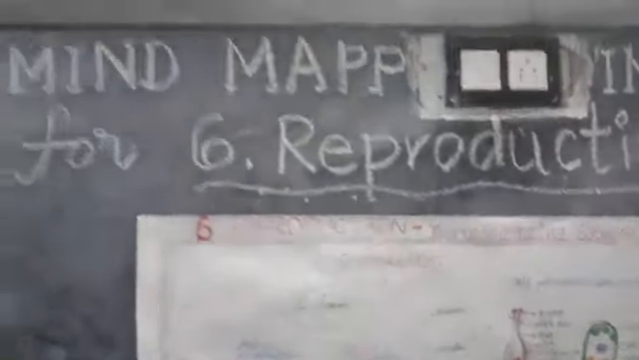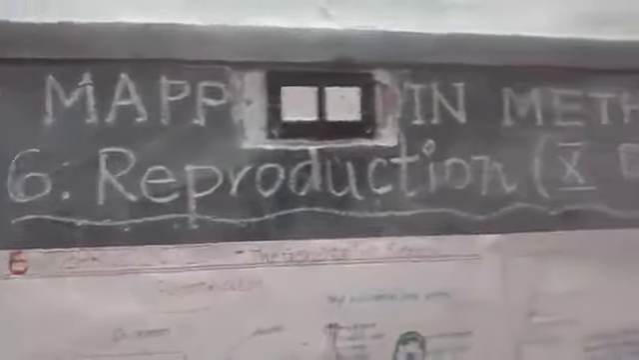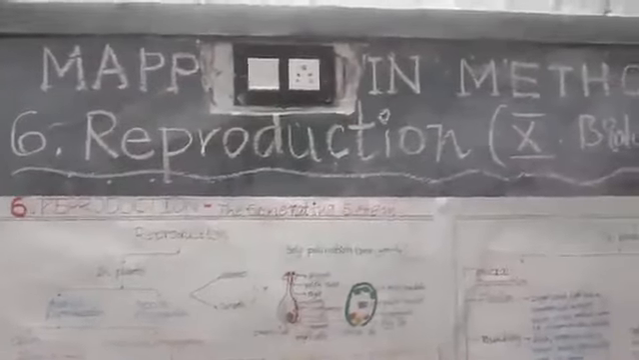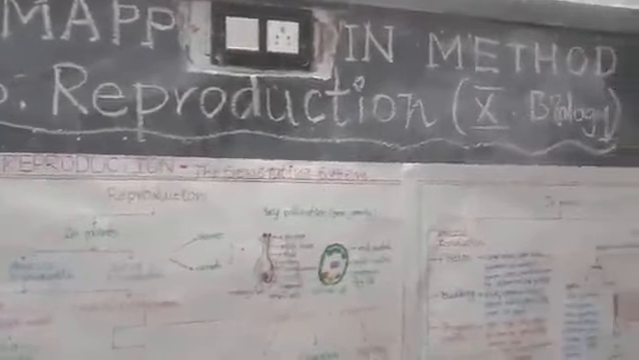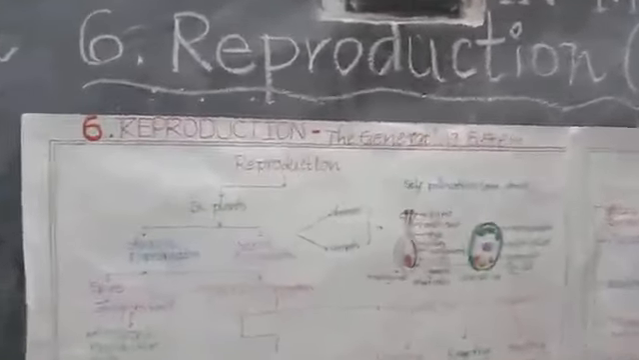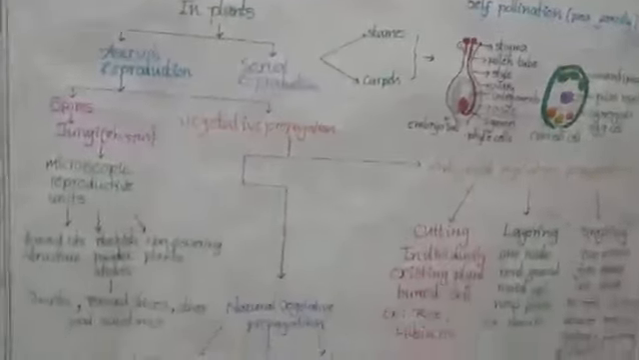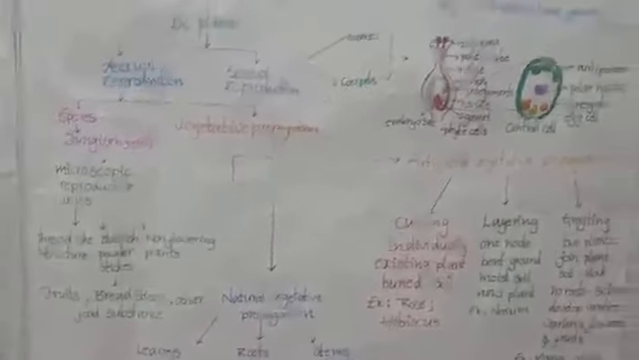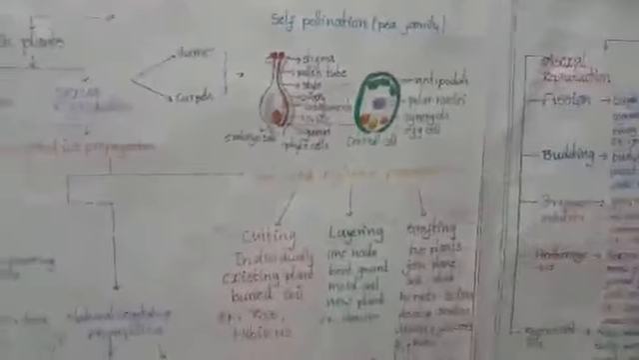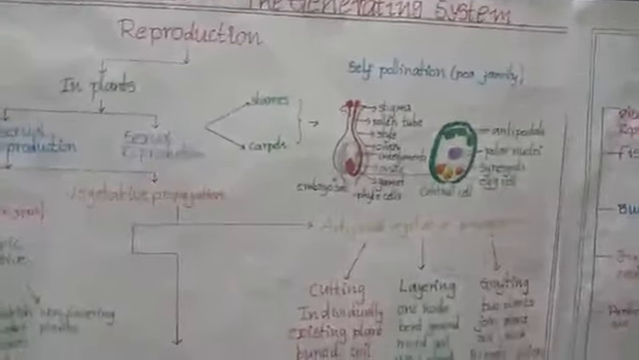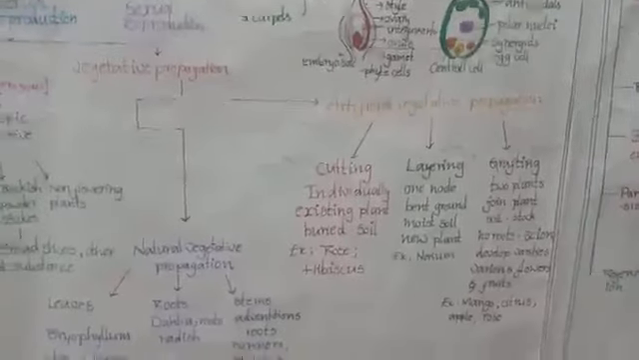Good morning, students. This is the mind mapping method for the chapter of reproduction. It's 10th biology. So, this is the total containment of the chapter. The containment will be divided in sequence like this by giving different colors to all the branches of this total containment.